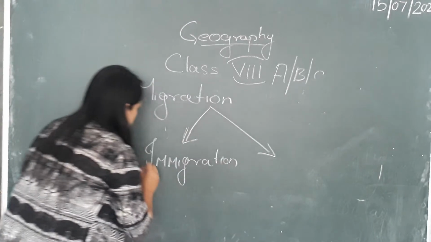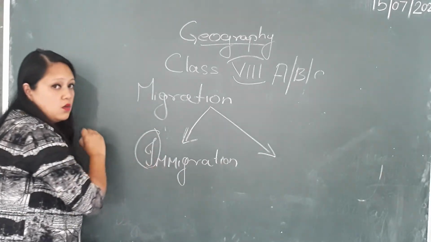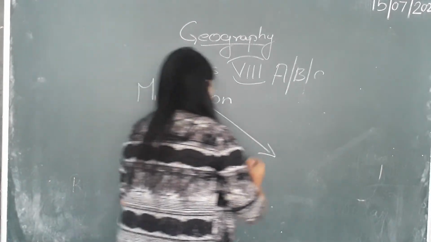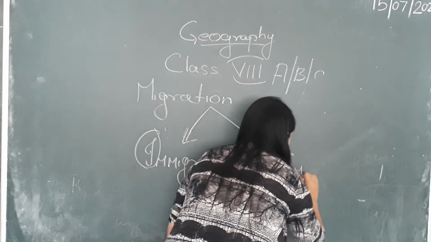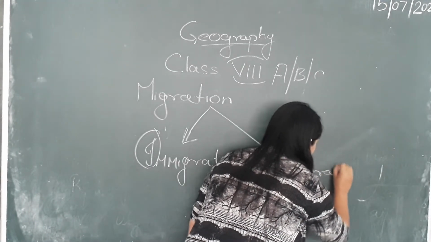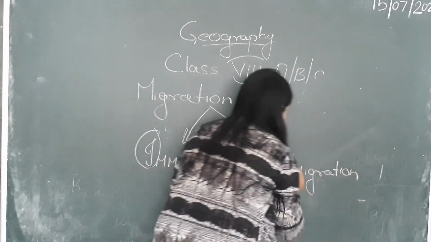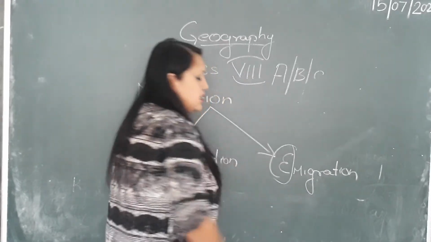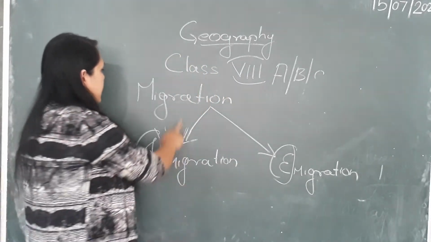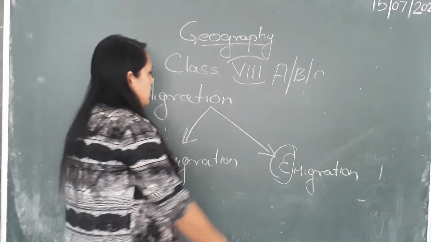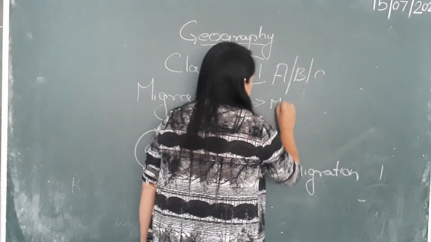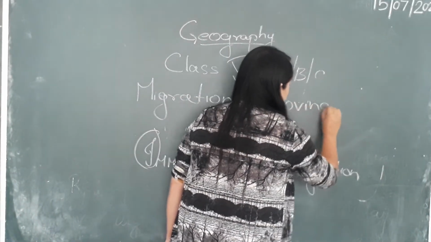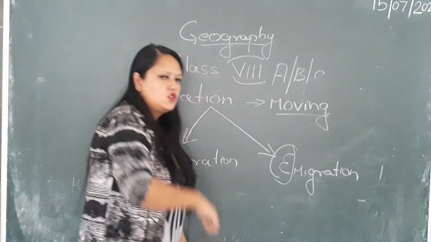Immigration, focus on the letter I, and here emigration, you have to focus on the letter E. Now migration means people are moving from one place to another.